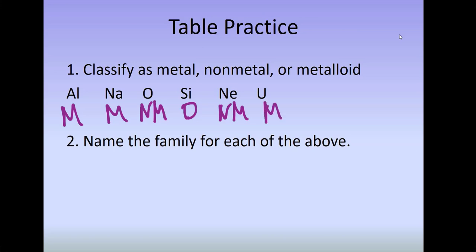Okay. Name the family for each of these above. So we have aluminum is in the boron family, sodium is an alkali metal, oxygen is in the oxygen family, silicon is in the carbon family, Ne is a noble gas, and U is an actinide.